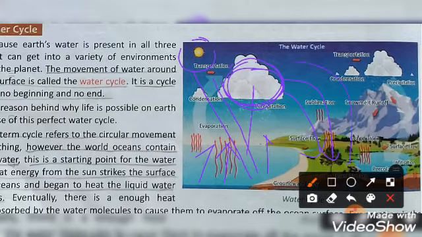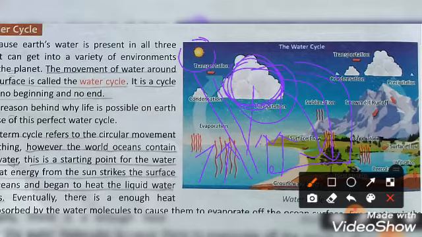So from here, the rainwater will flow back to the ocean and to the rivers and also to the lakes, and from here evaporation of water takes place again. So when evaporation takes place, water vapor will rise up to the atmosphere again, and from here water vapor forms clouds, and from the clouds